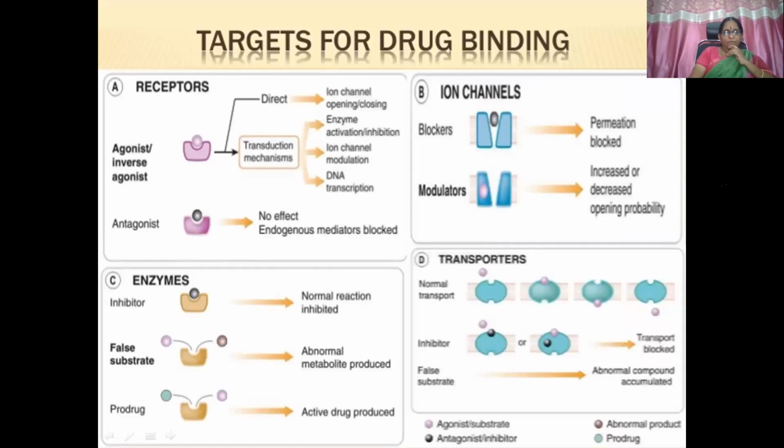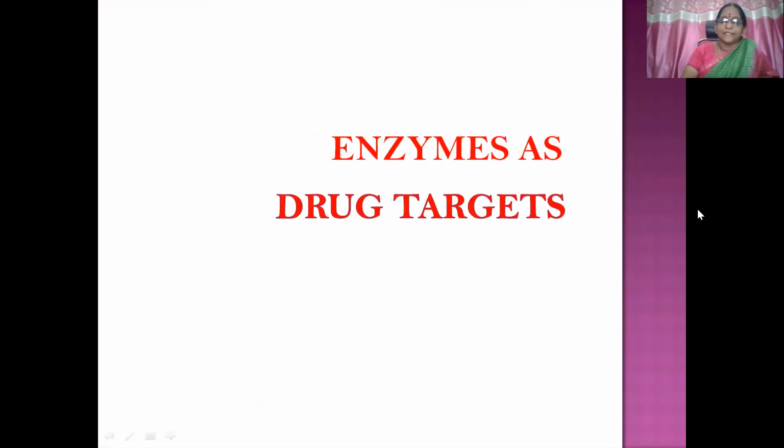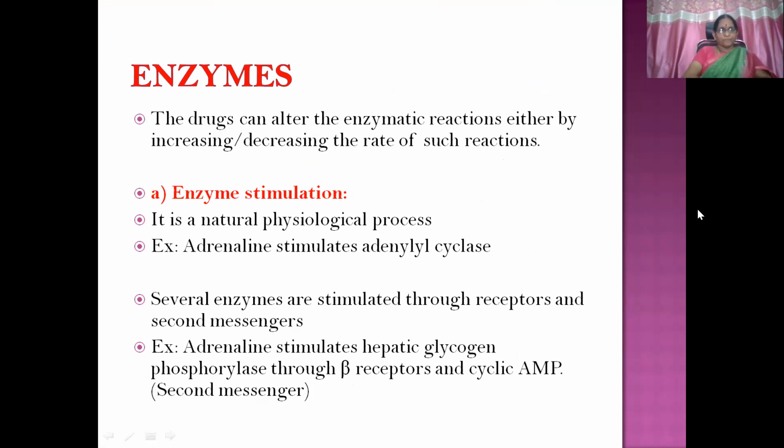So we have discussed about targets for drug action, that is receptors, 4 types of receptors, along with that enzymes as receptors. Now we will get into all the other 3. Enzymes as drug targets, second one. The drugs can alter the enzymatic reactions either by increasing or decreasing the rate of such reactions. So this is similar to that of biotransformation. We can just go through with a little bit fast pace.